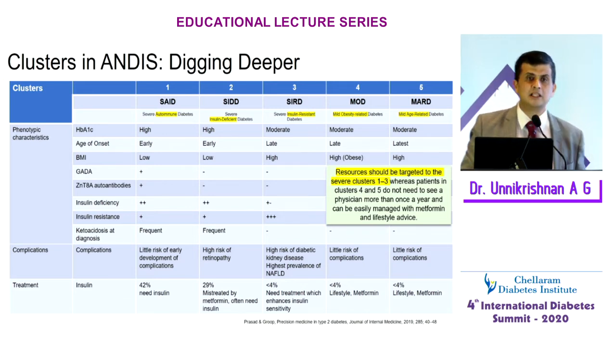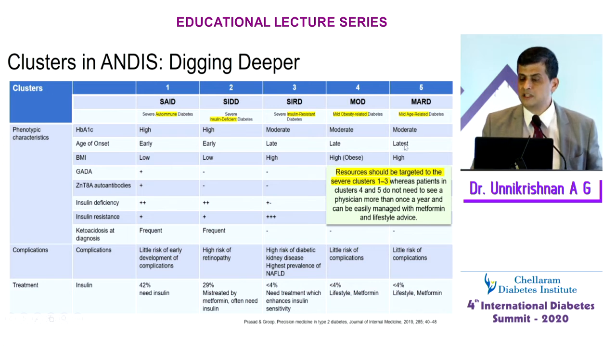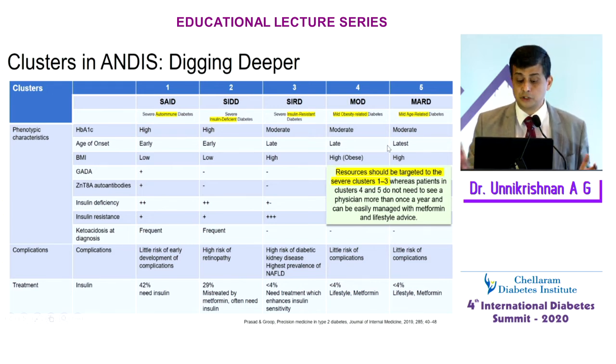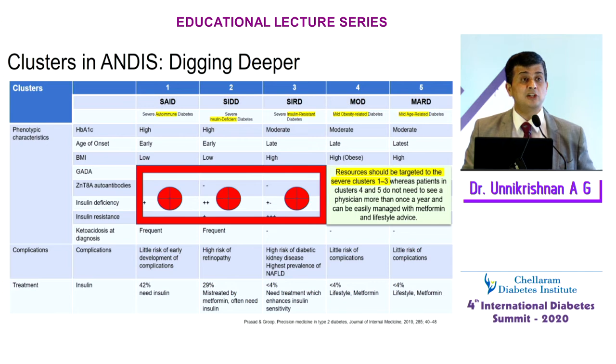And to answer that question, the mild obesity and mild age-related diabetes, according to this publication, may not require much treatment. They can see a physician once a year and can be managed on metformin. And the other groups, we must spend time and effort on the other 3 groups. Is this validated in India? We don't know yet, but I think this is worth looking at.